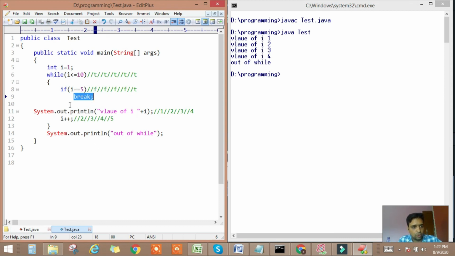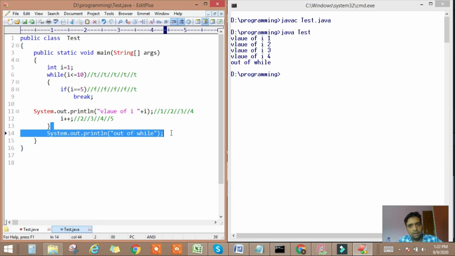So here, when the if condition is satisfied, the break statement gets the chance of execution, and the while loop immediately exits and the program continues with the statement which is immediately following the while loop.